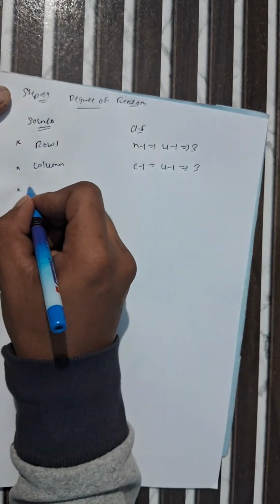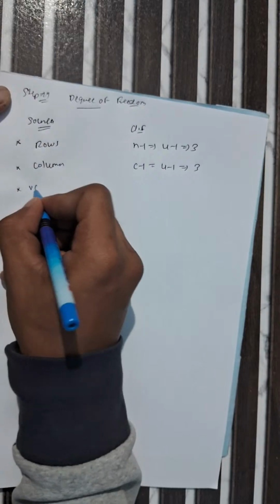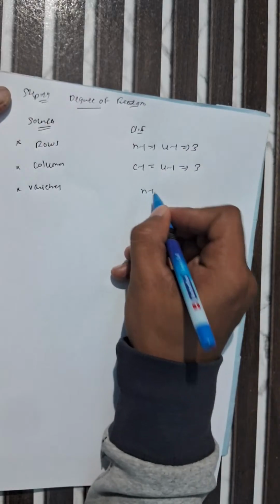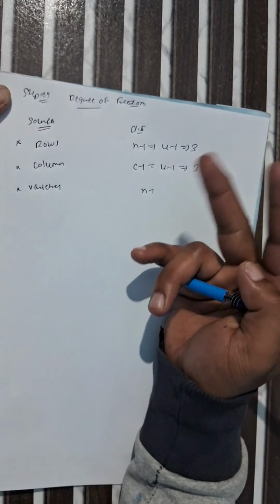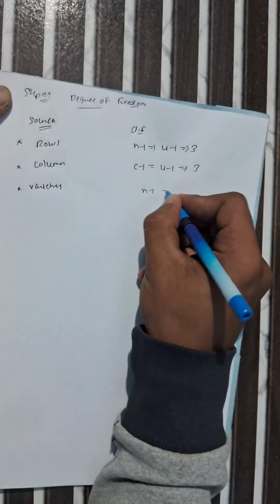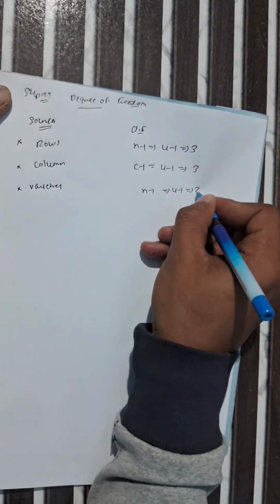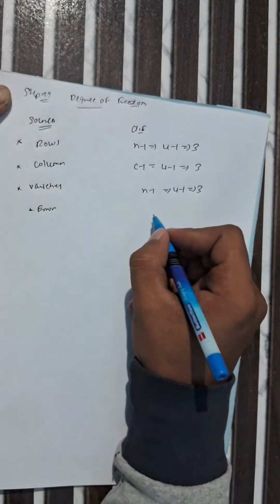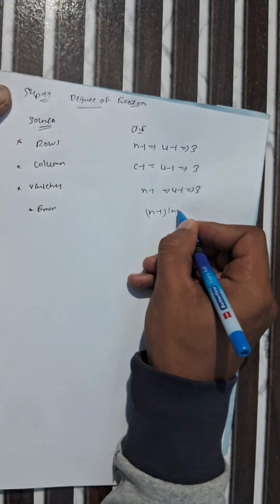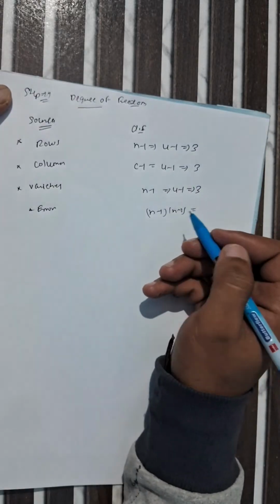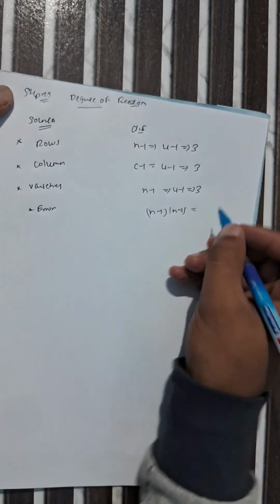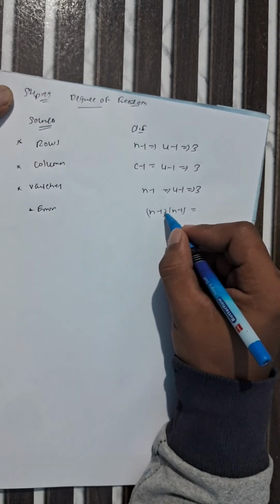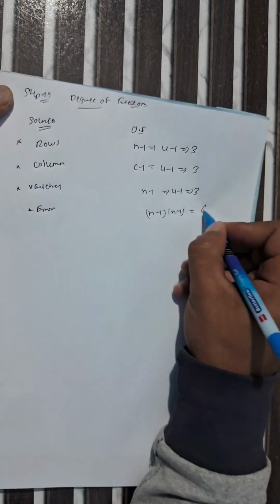And how can we find the degree of freedom for the varieties? n minus 1, because 4 varieties are there: A, B, C, D. So 4 minus 1 equals 3. And for error, (n minus 1) into (n minus 2). This is the value for finding the error in Latin square design, which is 4 minus 1 is 3 and 4 minus 2 is 2. So 3 into 2 equals 6.